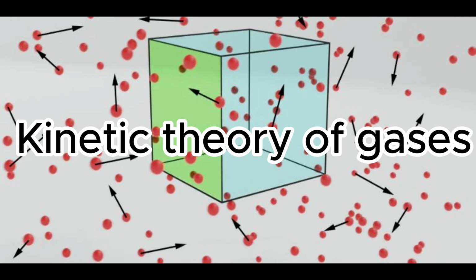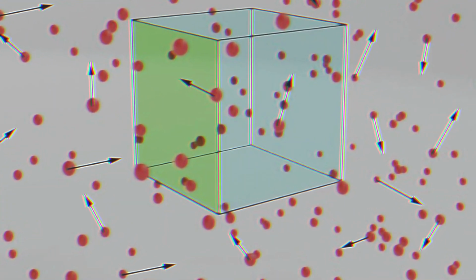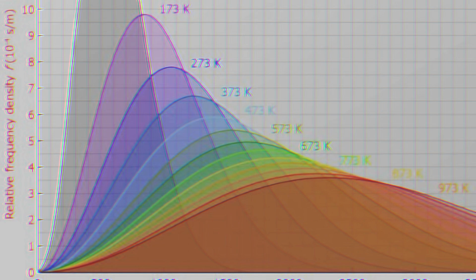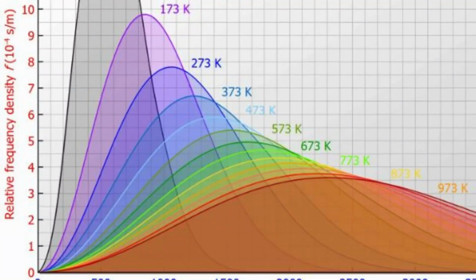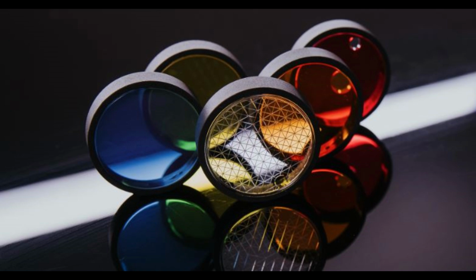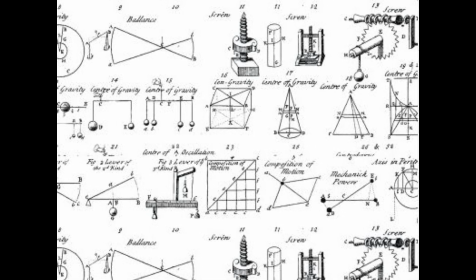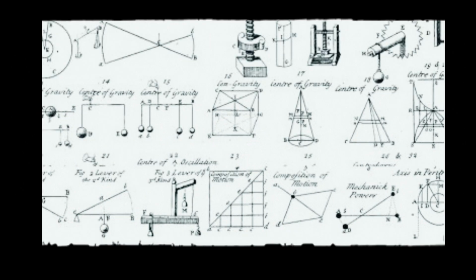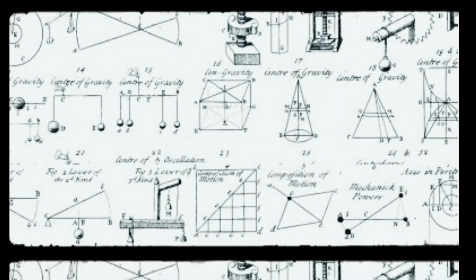Kinetic theory of gases. Maxwell made significant contributions to the development of the kinetic theory of gases. He derived the velocity distribution of gas molecules, the Maxwell distribution, which is an important tool in statistical physics. Color photography. Maxwell obtained the world's first color photograph in 1861 using three colored filters: red, green, and blue. Control theory. Maxwell also worked on stability problems of control systems and developed theoretical methods for analyzing stability.